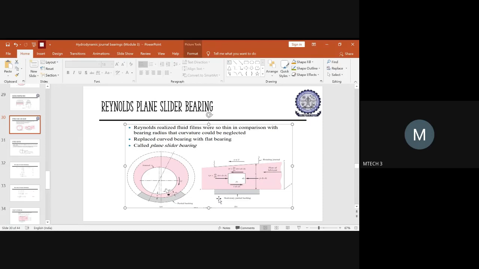So here you can see a very small partial bush supporting the flat bearing surface, and here you will have the rotating journal. This end will be fixed and this will be the movable part. This is the section of the journal. A small cross-sectional element of the journal is being taken here. So this is our journal, and this is our bearing surface, and in between we have a lubricant film over here. A small cross-sectional area of the lubricant has been taken here. This shows the direction in which the lubricant has been flowing. Here you can also see the velocity with which it is moving.